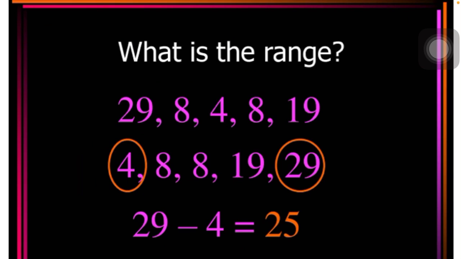Next, you can see another example. What is the range here? 4, 8, 8, 19 and 29. So 4 is the least number and 29 is the greatest number. Just find their difference and you get the range. Hope all these terms are clear now: the range, the mean, the median and the mode. This will help you get the concept better, and you can solve more questions based on it in the class. And for queries also, we'll take all the queries in the class.